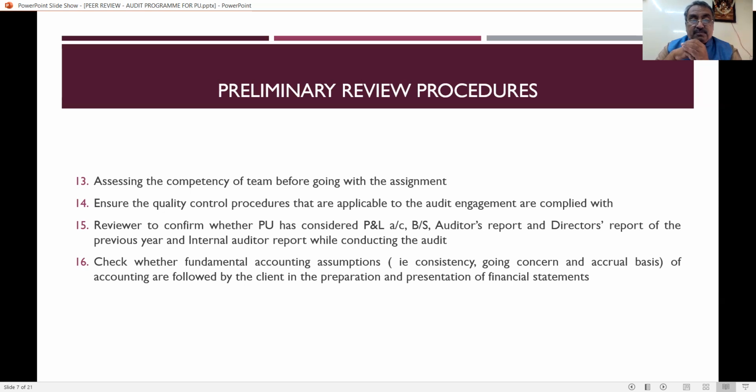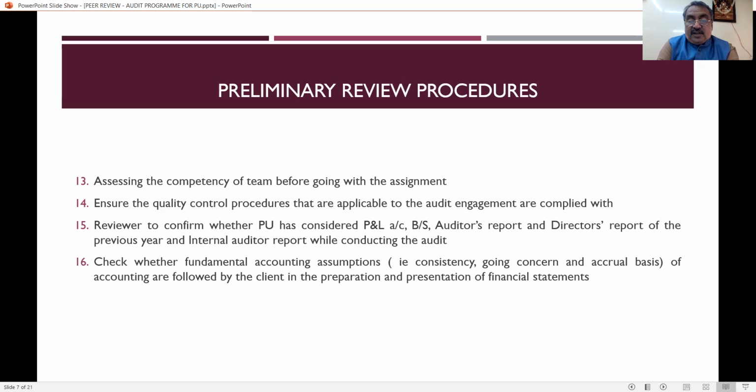Another checkpoint with reference to preliminary review procedure is that the reviewer has to confirm whether the practicing unit has considered the P&L account, balance sheet, auditor's report, and director's report of the previous year. So that is a clear indication that the practicing unit has to consider the P&L account, balance sheet, auditor's report, and director's report of the previous year, as well as the internal audit report while doing the audit. So even when you are going for the bank audit, you have to do this work. You have to consider the previous auditor's report. Is there any comment that has been given by the previous auditor or not?